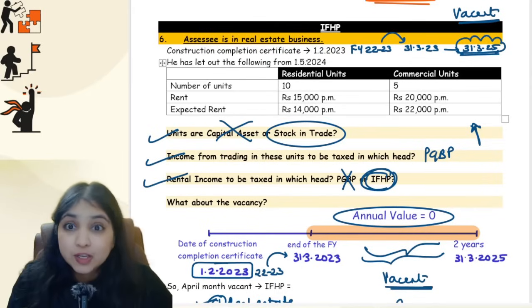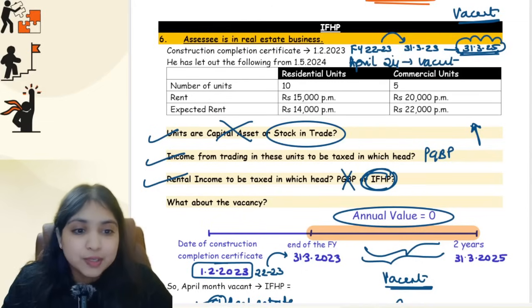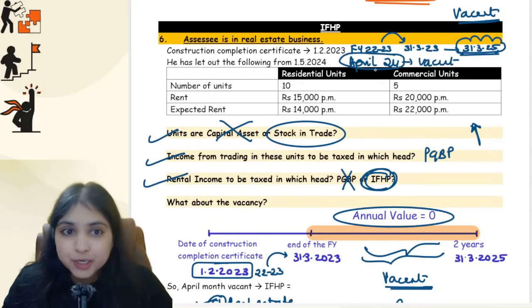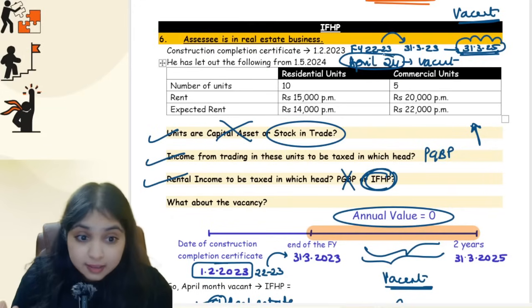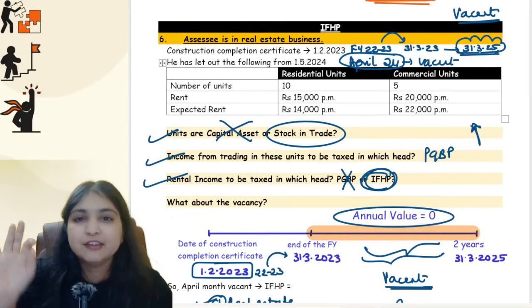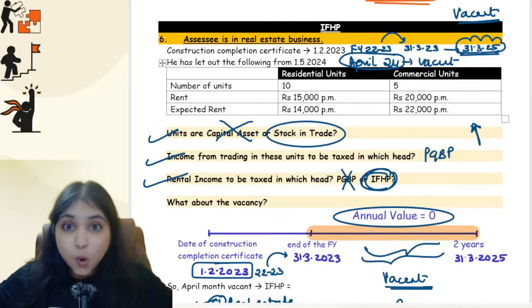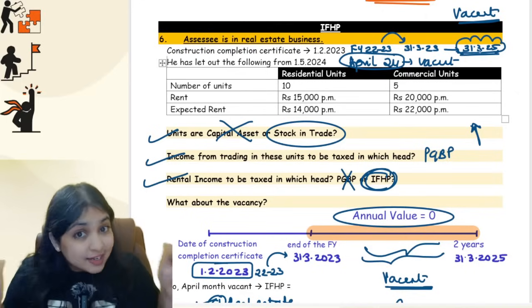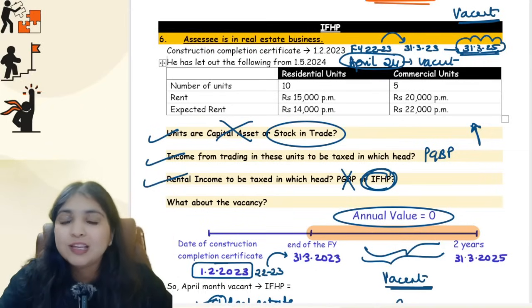Okay, guys. Now the question says he has let out the following from 1st May 24, which means what happened to April 24? In April 24, these units are lying vacant. So tell me, for the April month, will you do any IFHP computation? No. Will you call it vacancy loss and all? No. In the April month, when the property is lying vacant, IFHP will be 0. That's all. See, generally we calculate IFHP for the period for which the assessee owns the property, no? And the assessee is owning the property for all 12 months over here. So ideally, I'm supposed to calculate for all 12 months. But here, I will not calculate for all 12 months.